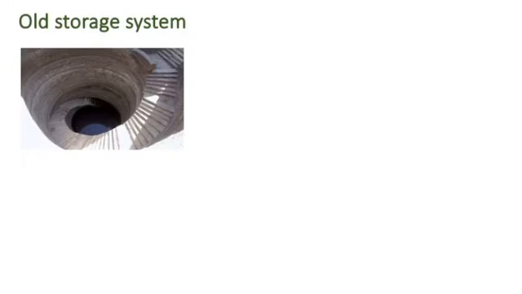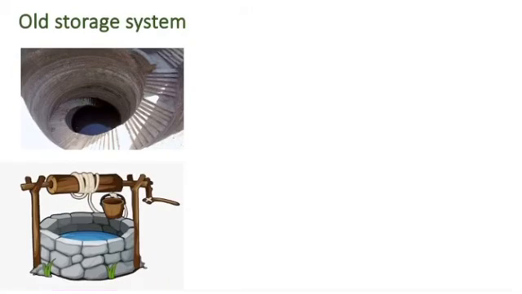Some were deep and needed steps or a bucket with a rope to draw water. Wells are both the source of water and the storage system. Okay, students? Yes.